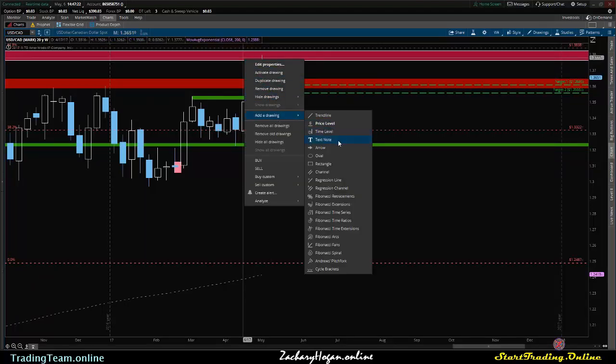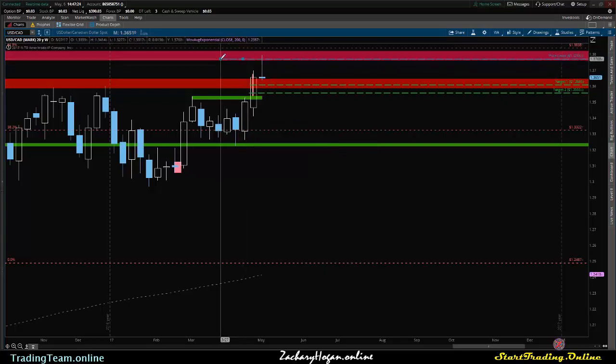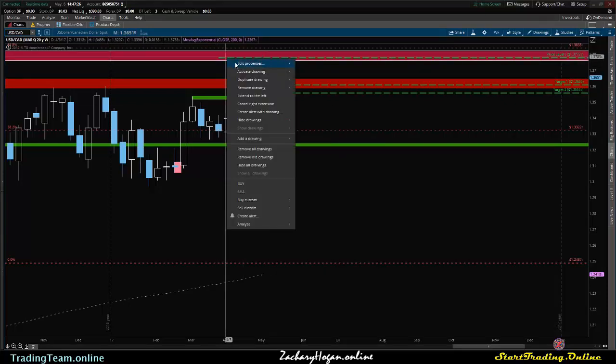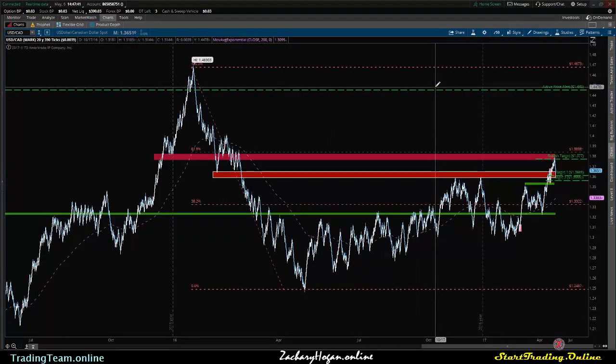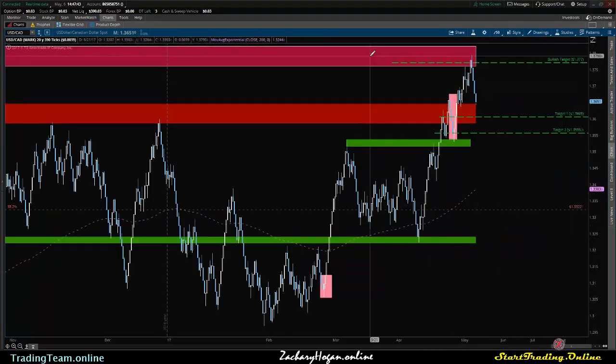So we're going to go ahead and add a price level in here just so that we can be aware and pay attention. Let's quickly adjust this. Our bullish target. And let's take one quick look at our Renko.